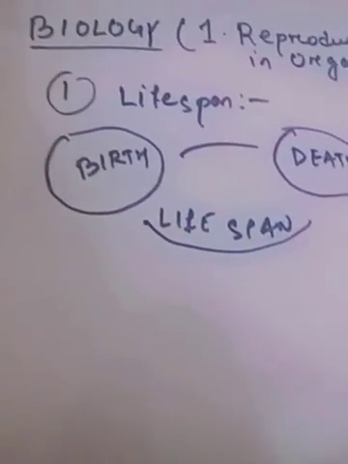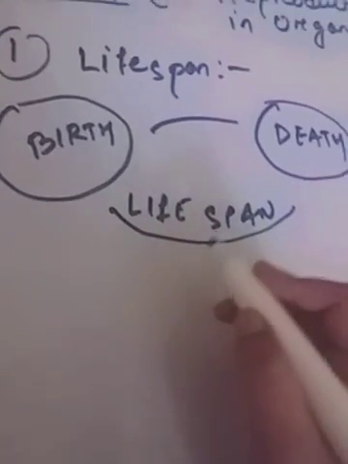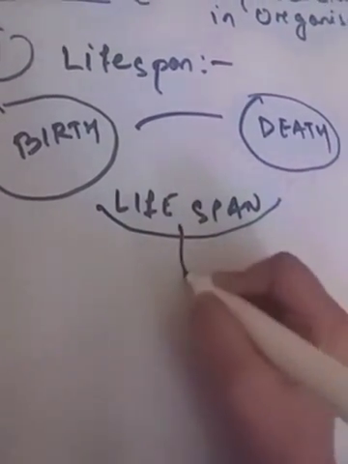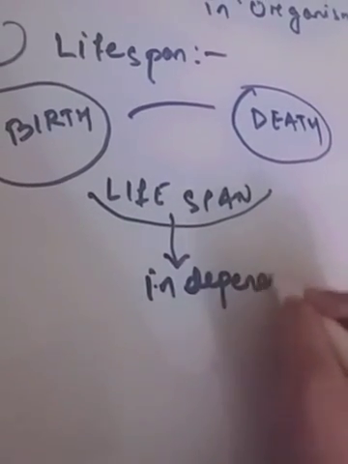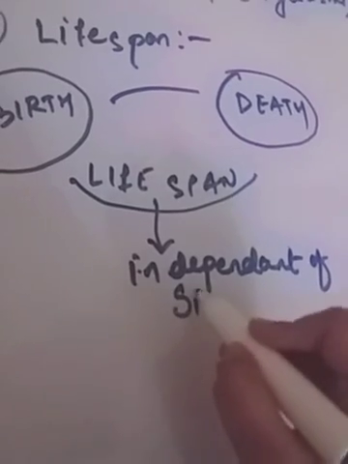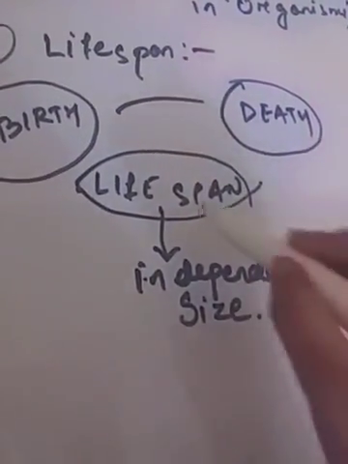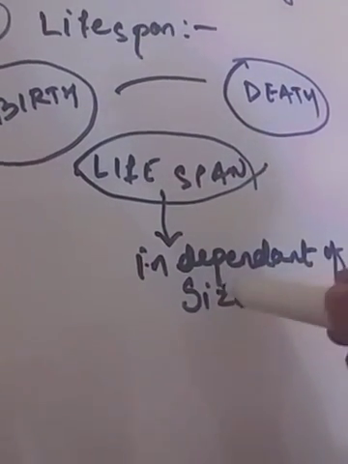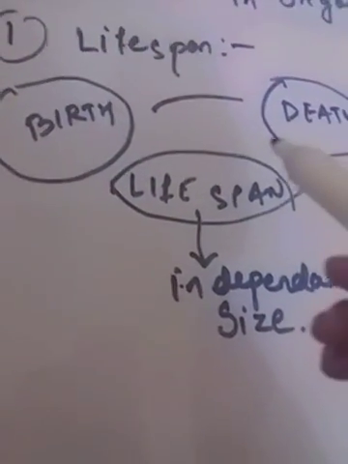Then, the lifespan factor is independent of size. Independent of size in the sense, think of a parrot and a crow.